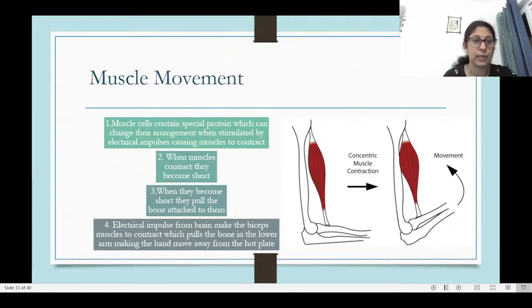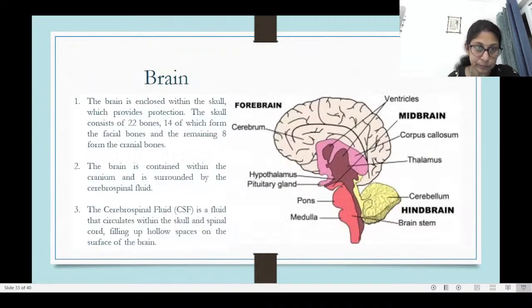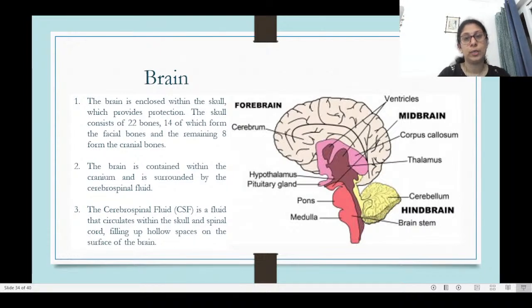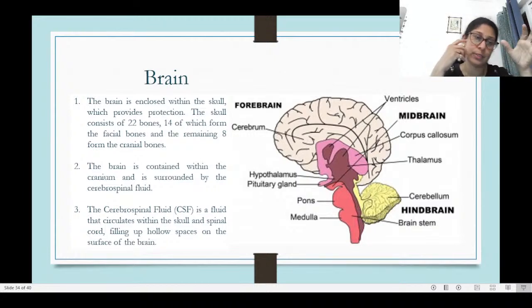Okay. So that's the muscle movement. Now, next, let's come to brain. So, brain, we know, is the main control system of the body. It is enclosed in a bony structure which is known as the skull. Skull basically provides protection to the brain. Skull is made up of 22 bones. 14 are facial bones and 8 are cranial bones. So this brain is contained inside the cranium and it is surrounded by the cerebrospinal fluid.